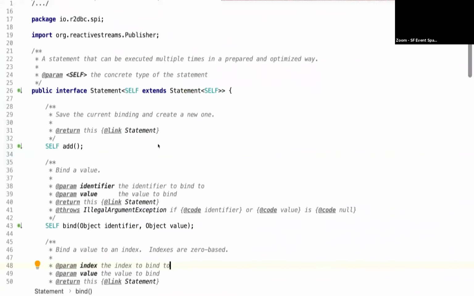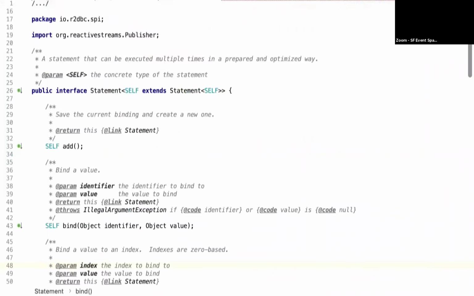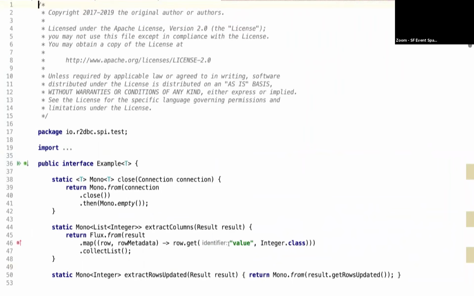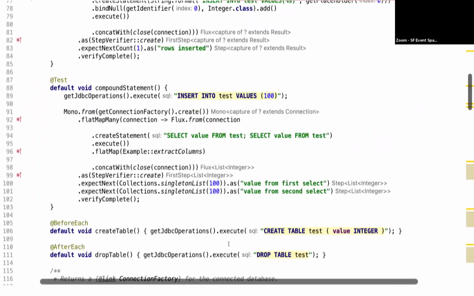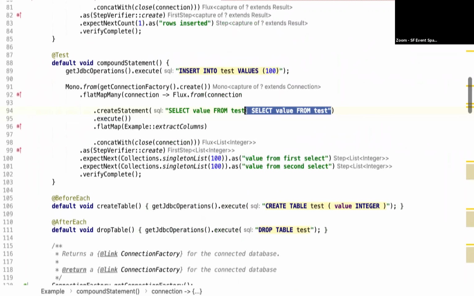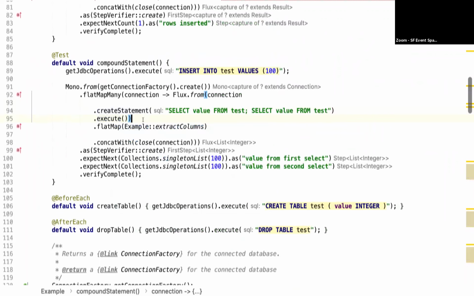Okay, so probably the best thing to look at for this is we have examples. This is sort of, let's call it our TCK before TCK. We have a general set of examples to prove that all of the functionality we think works, and we expect all of the implementations to run and pass against this. So everything from doing compound statements, what does it mean to put something with a semicolon in it? And the answer is that you effectively get a Flux of Publishers instead, which you then parse out and you can take a look inside.